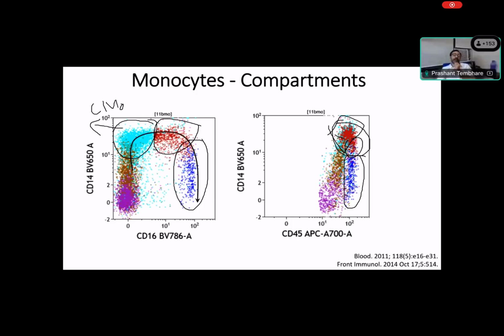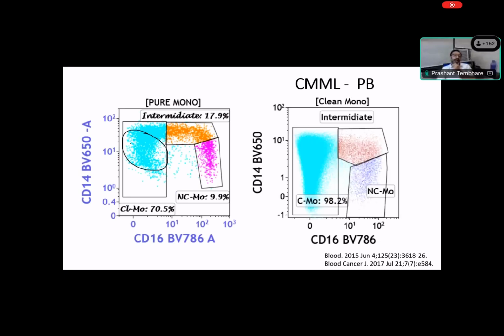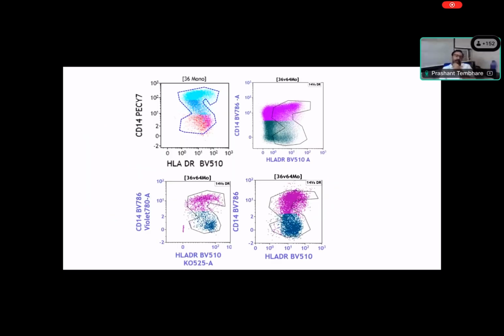And this is how monocytes in peripheral blood show maturation, right? So as I mentioned, classical monocytes, intermediate monocytes, and non-classical. Now, normally the classical monocytes are less than 94%, and intermediate and non-classical monocytes form more than 6% of the compartment. That is the normal population, right?